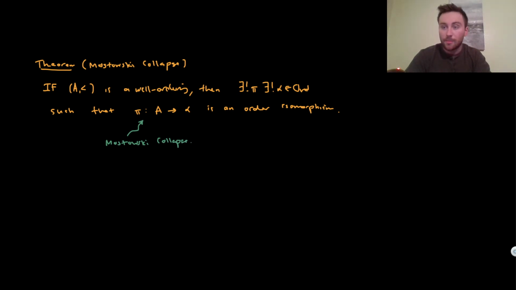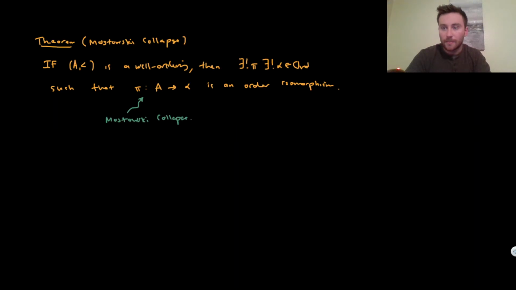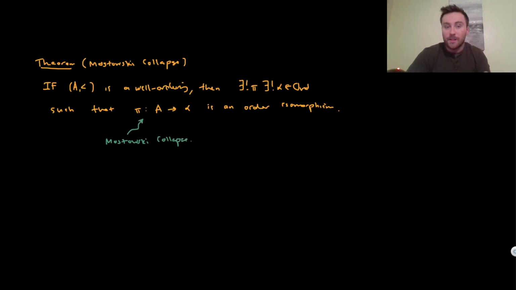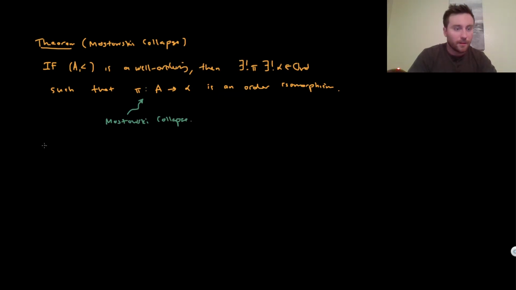Okay, so how does the proof of this thing go? Well, it's going to break up into a few different stages. Because on one hand, what we need to prove is that there is such an order isomorphism, and then we want to show that everything's actually unique. Okay, so how does the proof start? Well, I need to tell you what this map is. We talked a bit about where the intuition for this definition of pi came from in the previous video, so check that out if this is coming out of nowhere.